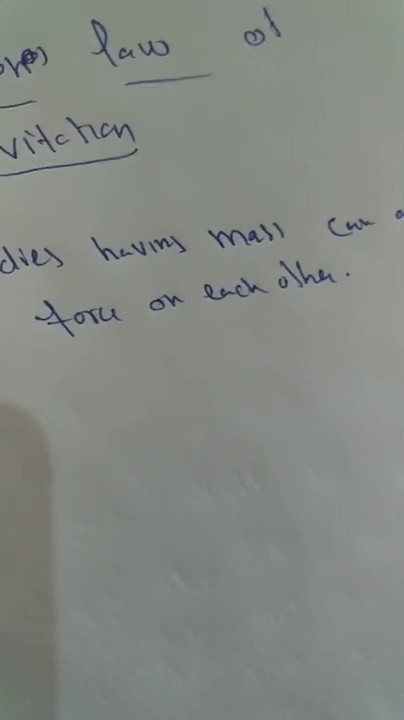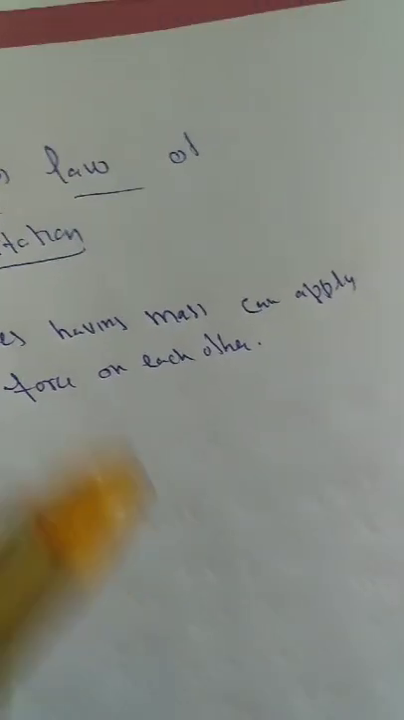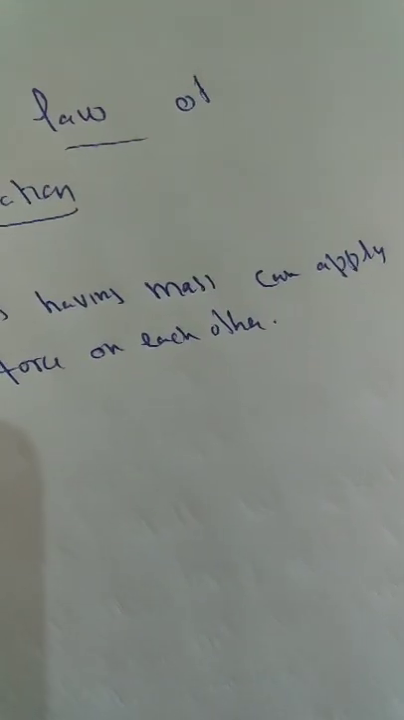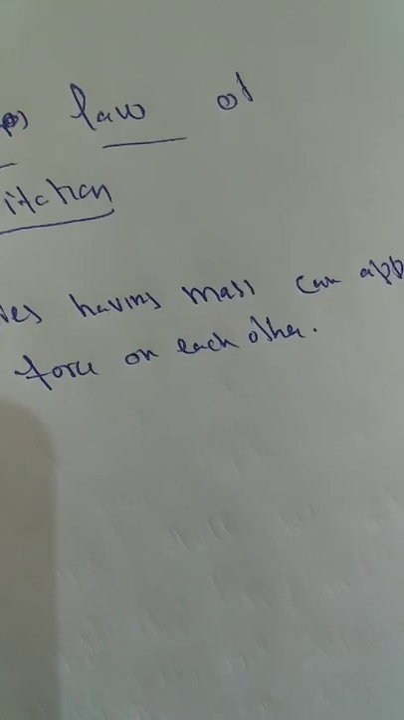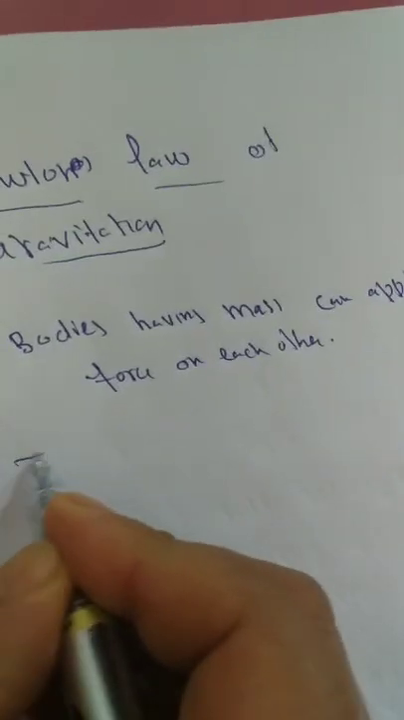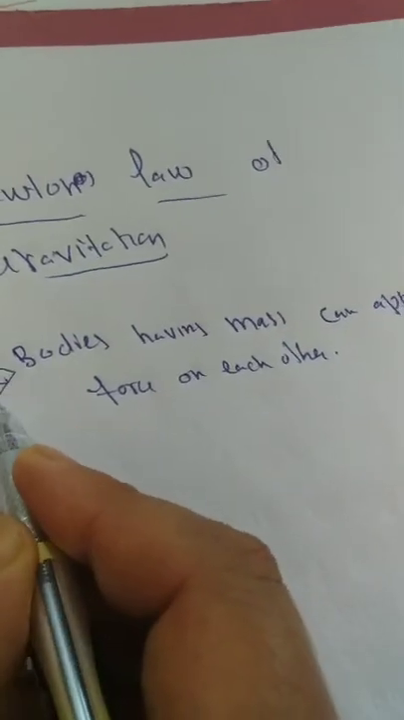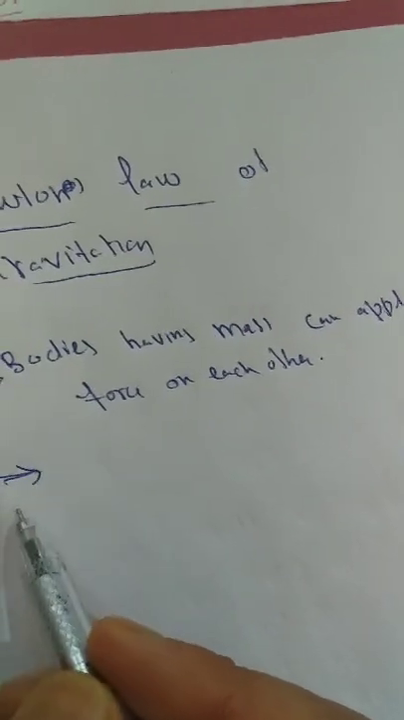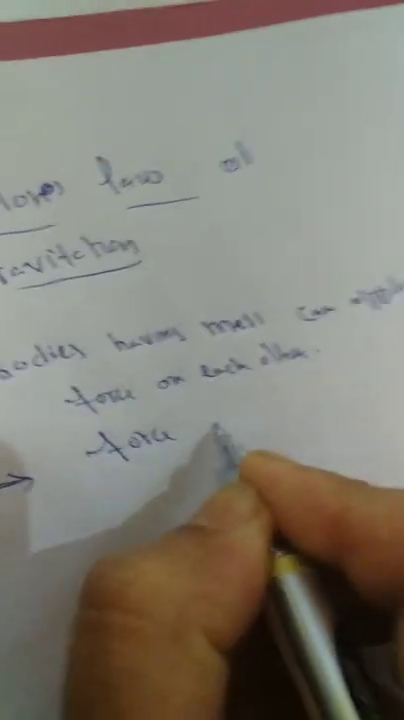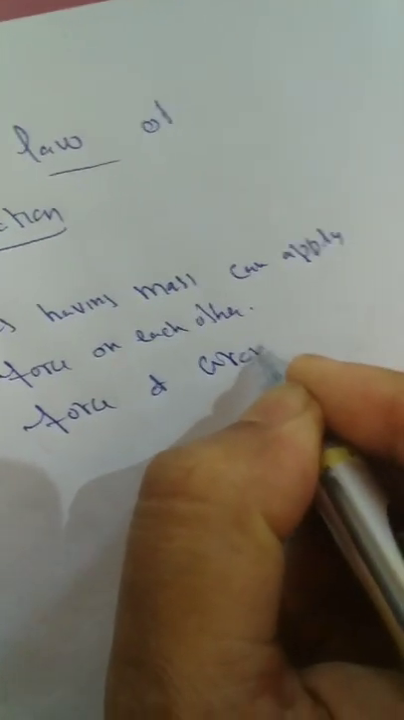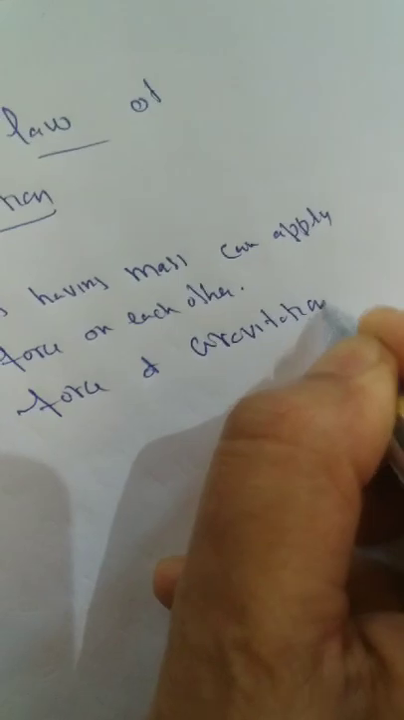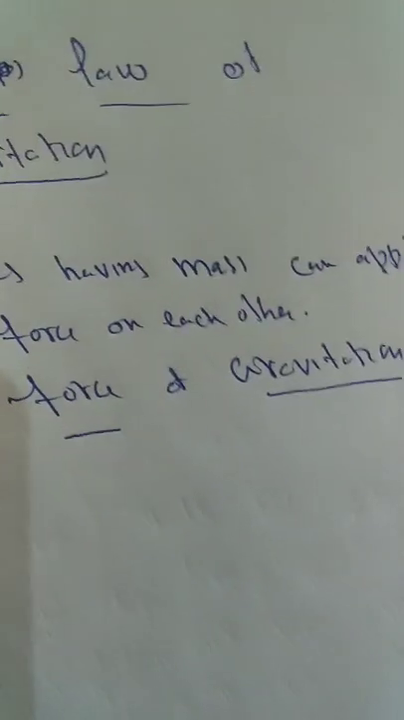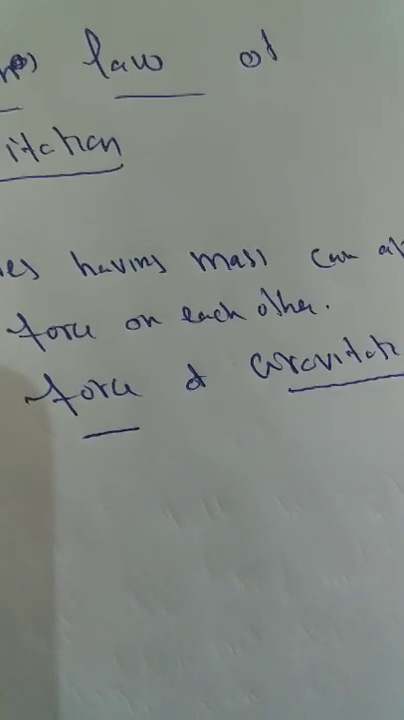This force by which they are attracting each other is called the force of attraction. The bodies which have mass are attracting each other by a force. This force is called the force of gravitation. That means the bodies which have masses can apply force on each other and attract with a force. This is called the force of gravitation.